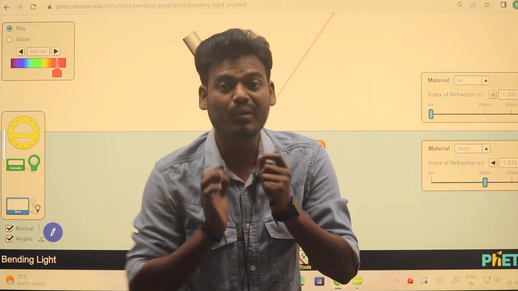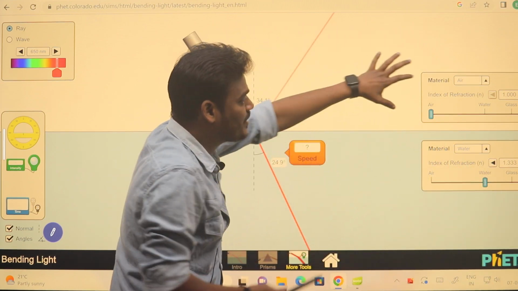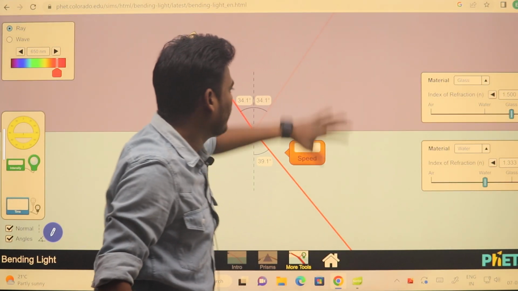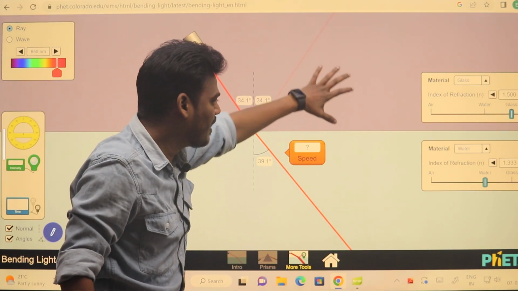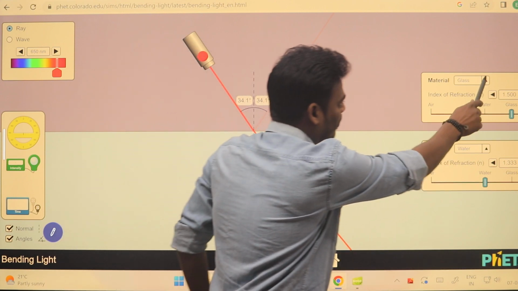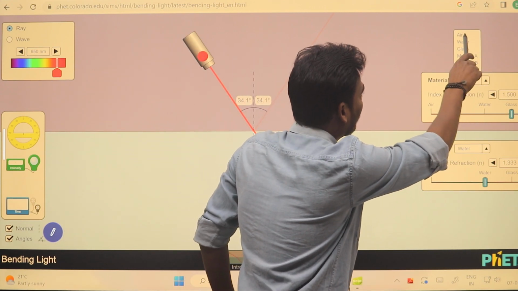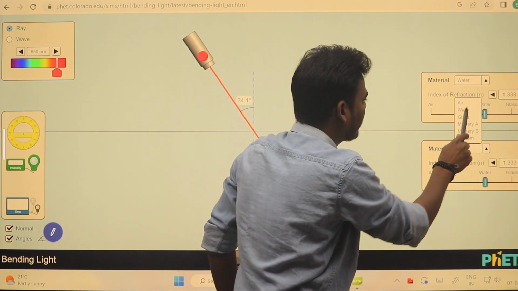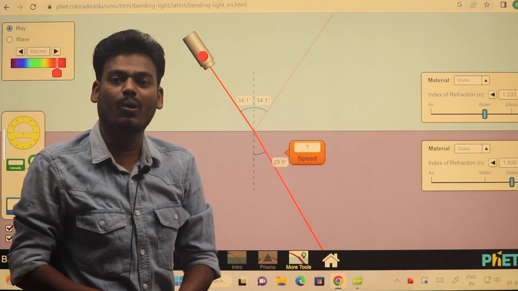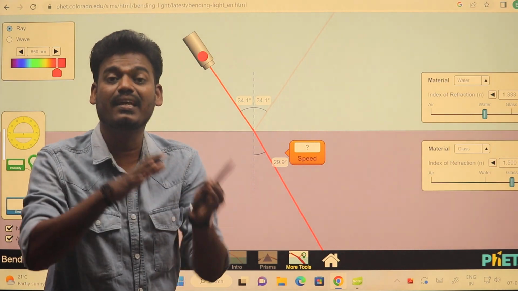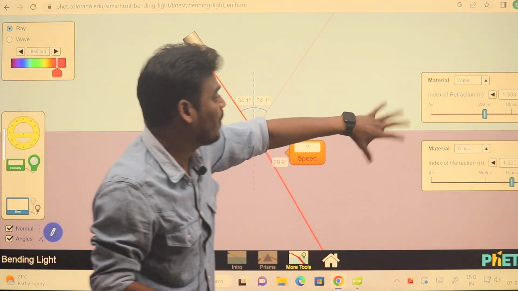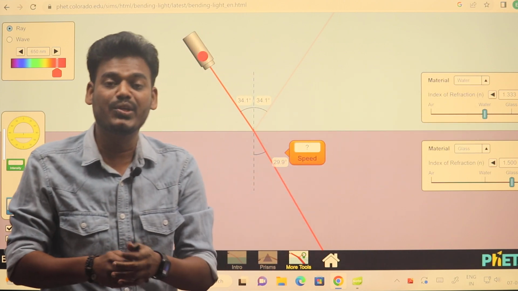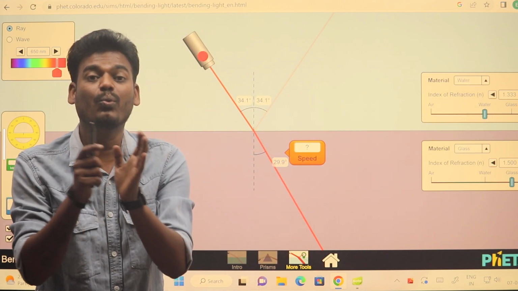Then what about the relative refractive index? If instead of air I consider glass, here the ratio of glass and water. If I consider water here and glass here, this ratio is also called a refractive index, that is a relative refractive index, where you are not able to see the air or vacuum medium. So that ratio we call the relative refractive index.